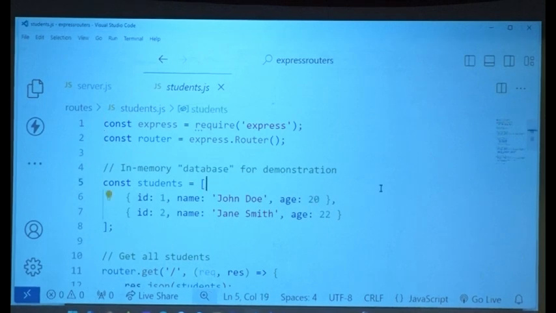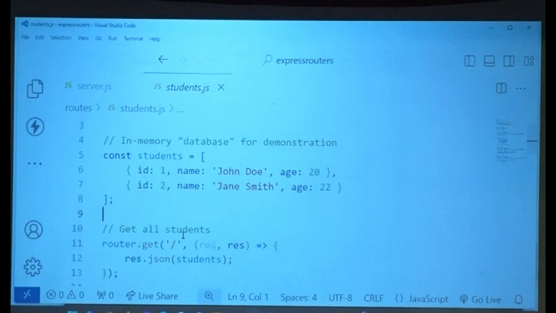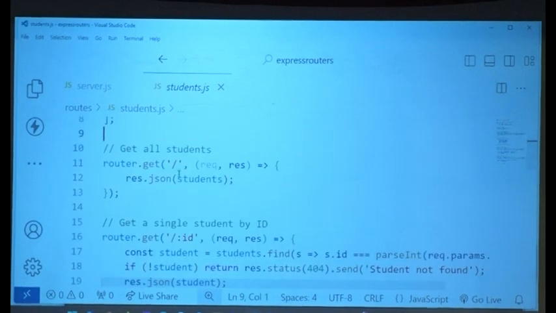Everybody, if you understand this now, you are set for the next 3 years. You don't have to worry about how Express.js works. So spare 5 minutes to understand. So this is students. Ideally you will have student data in the database, but here, because we have not gone to the database yet, I just put a JSON file. You see that? Same thing.